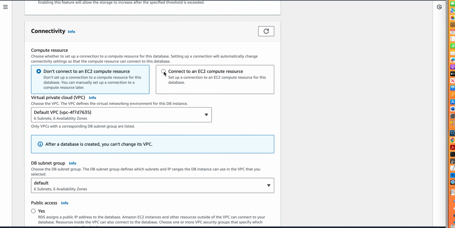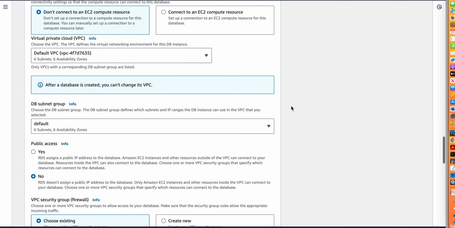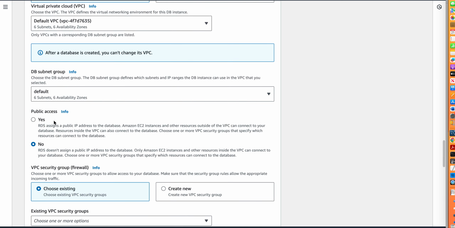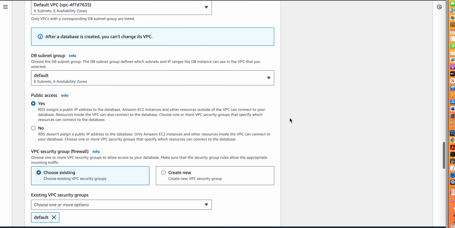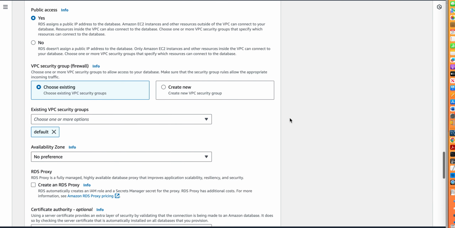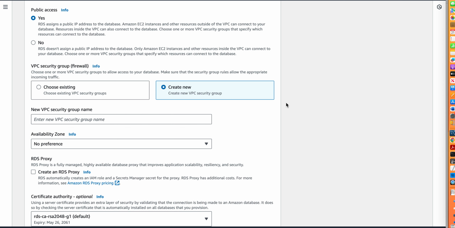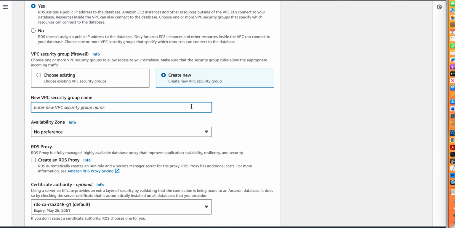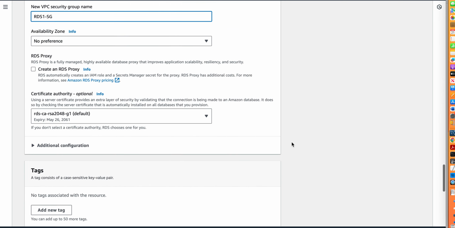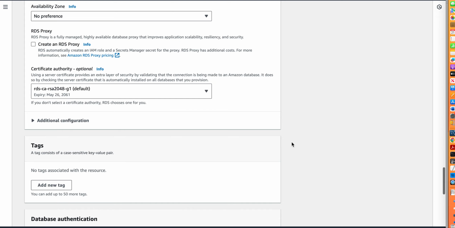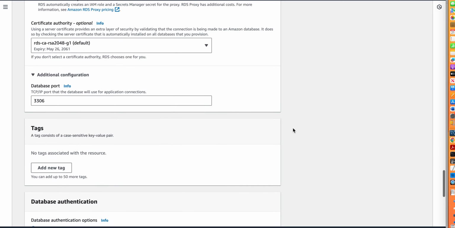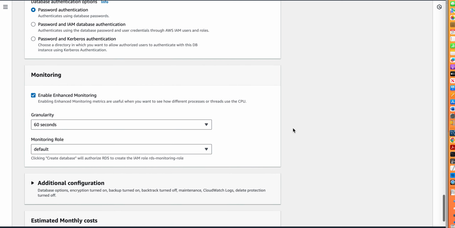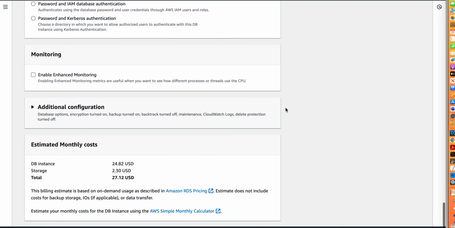And then I can go for default VPC. I want it to be publicly accessible, so I can create a new VPC security group. I'll say RDS1 SG security group. No preferences. You click on additional configuration, port. We don't need enhanced monitoring.